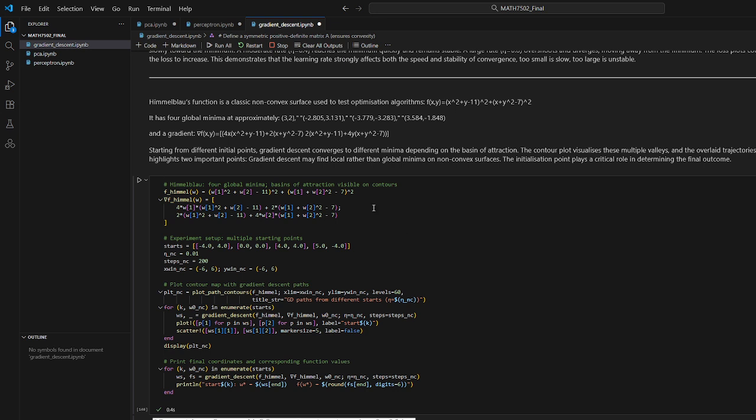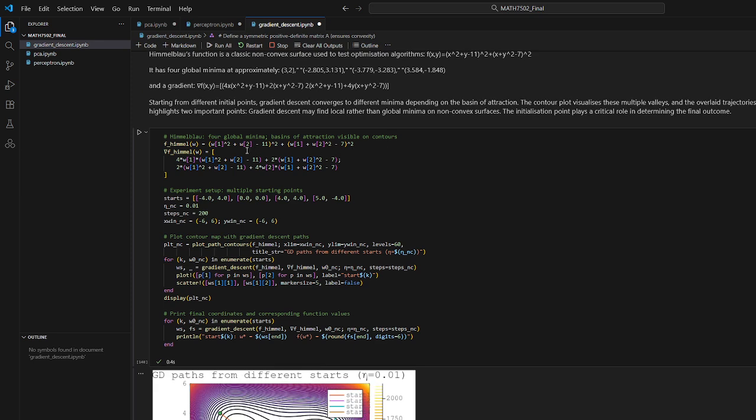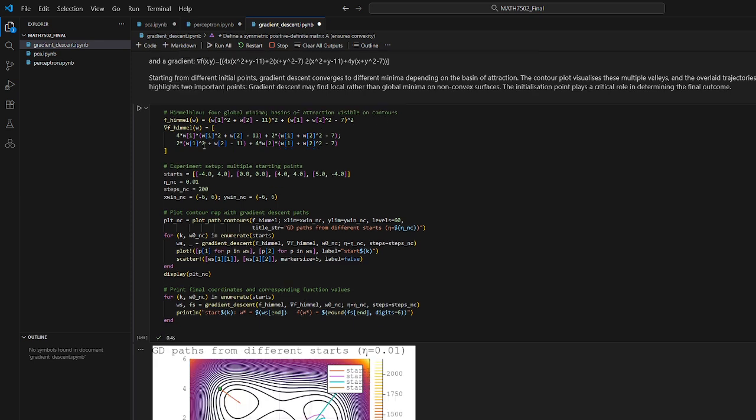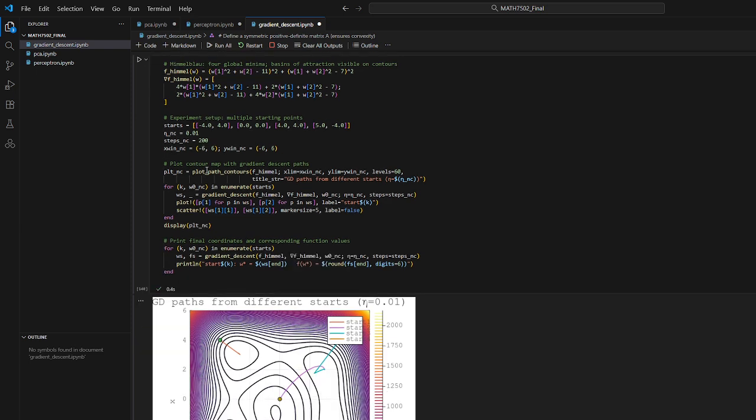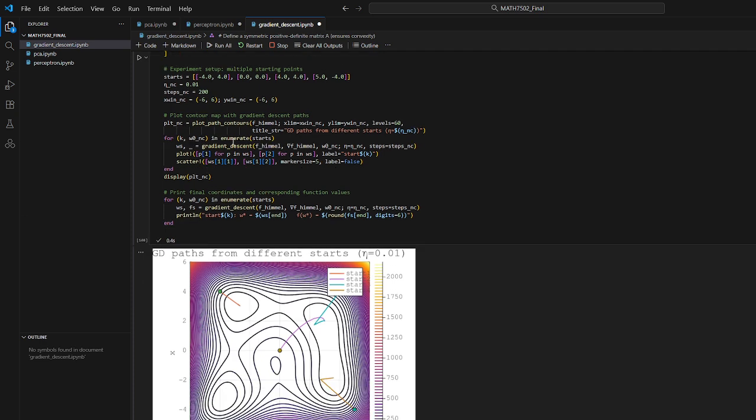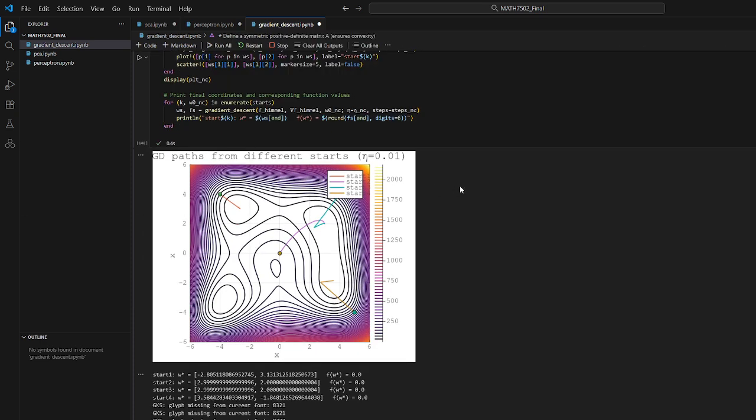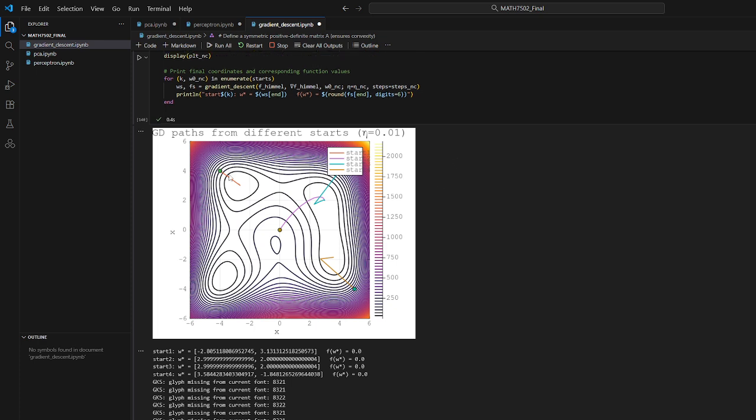The function I chose is the Himmelblau function, which has this form and four global minima at approximately those coordinates. So let's look at the code. This defines the Himmelblau function. This has the starting points, and here we plot the contours. Each has a learning rate of 0.01 but different initialization points.